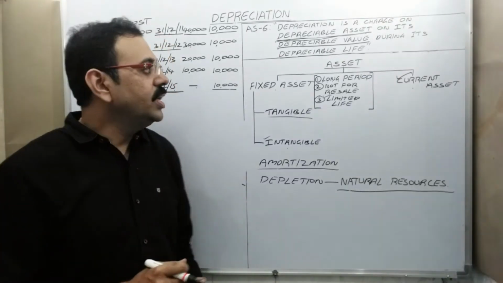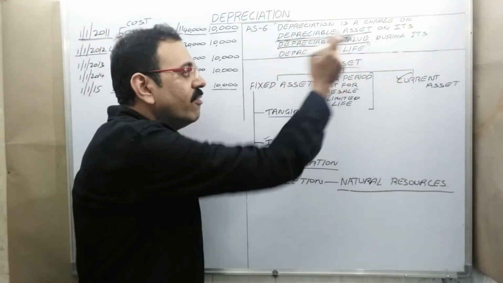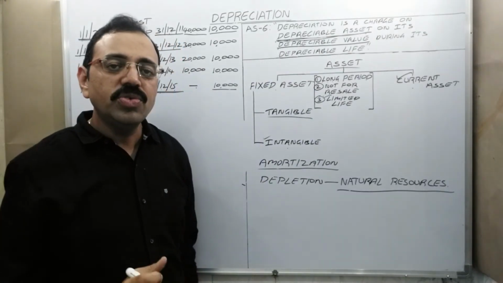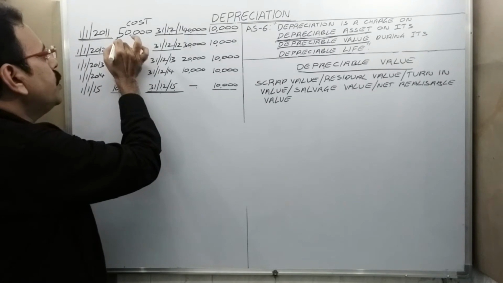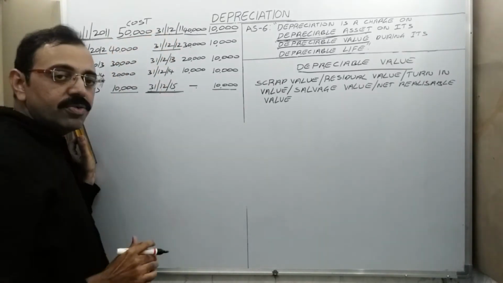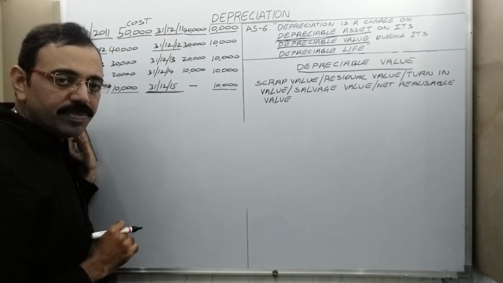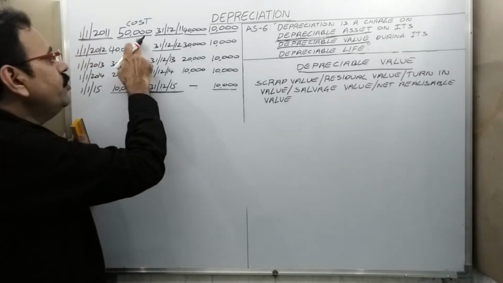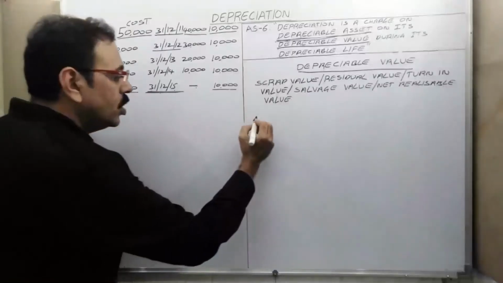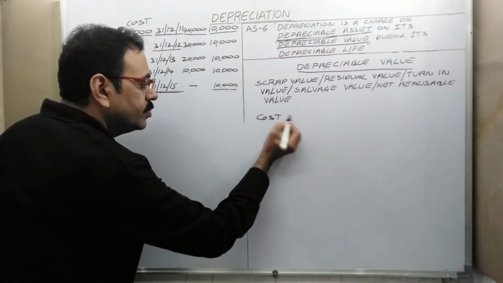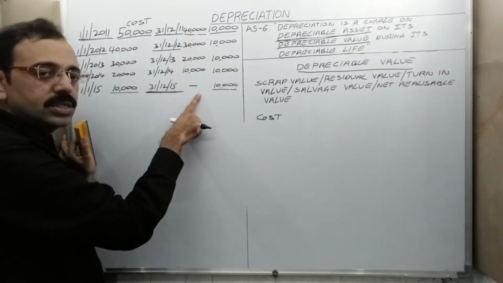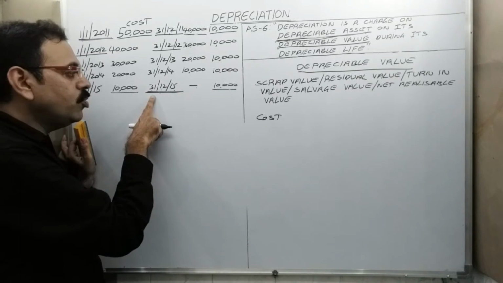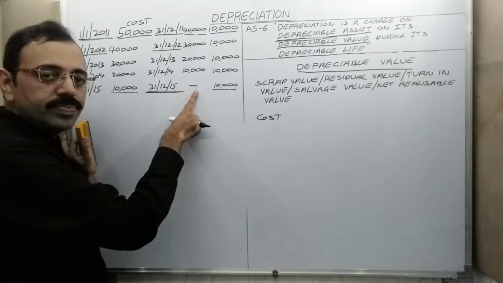Then the second word is depreciable value. Means what? On 1st January 2011, the firm purchased one asset for 50,000 rupees. 50,000 is known as cost. And after 5 years, this asset value became 0.